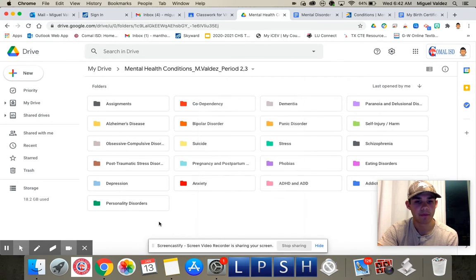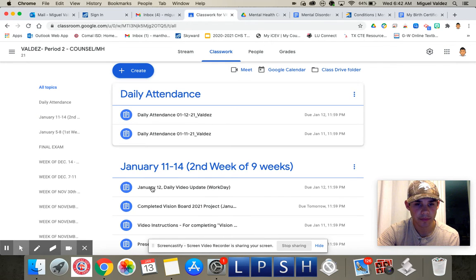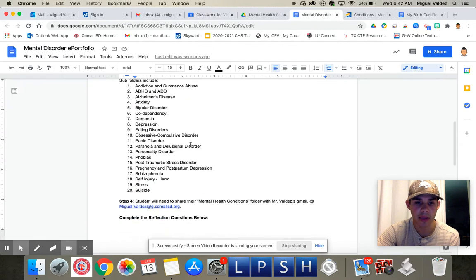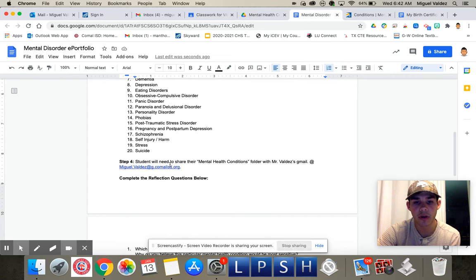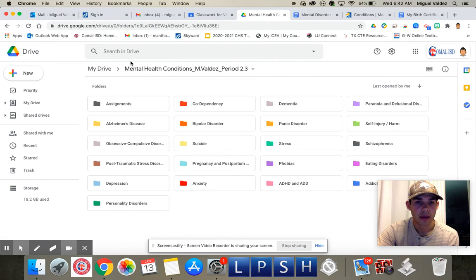So your main job is, all you have to do is create these 20 folders. You're going to have one main folder and then these 20 subfolders with mental health conditions, and we're going to spend, like I said, a couple months talking about those conditions. Let's go back to the assignment. Step 4, our students will need to share their mental health conditions folder with Mr. Valdez via my Gmail, which is right there. So let me show you how to do that. If you go back to your main folder,